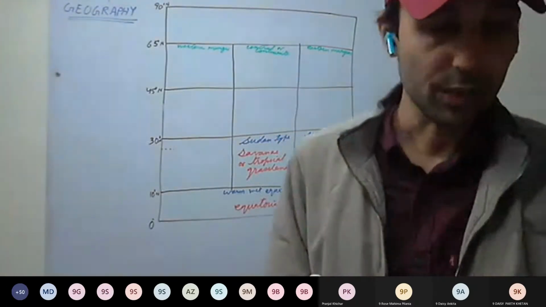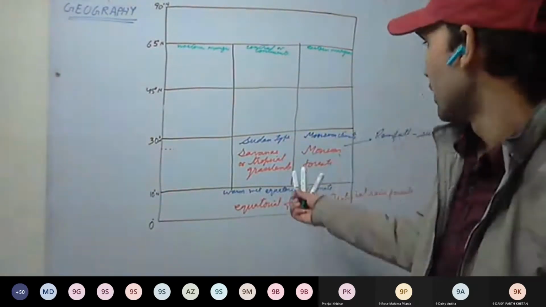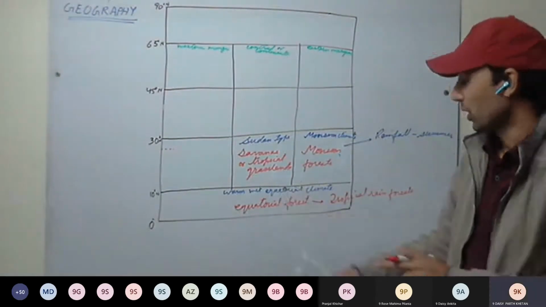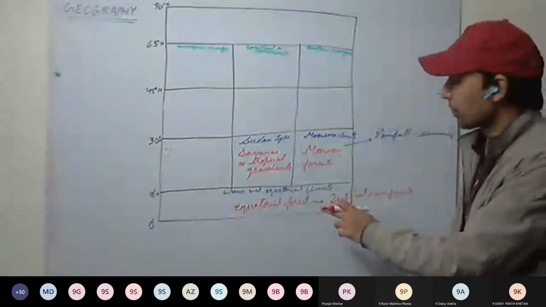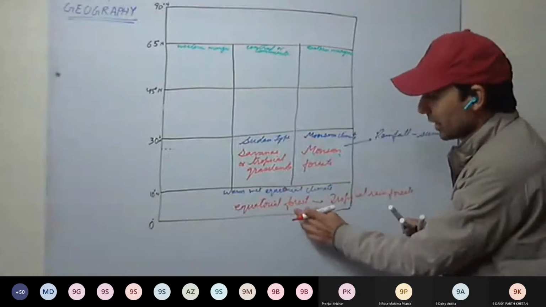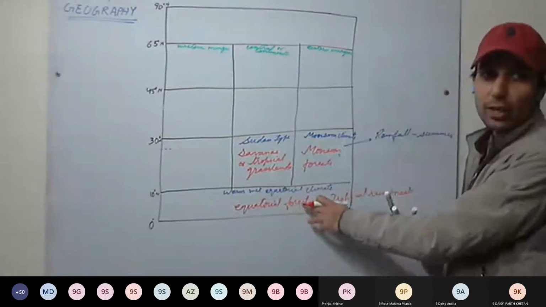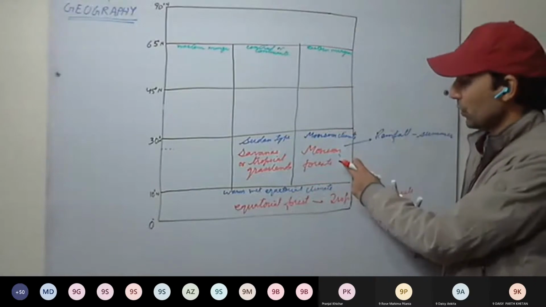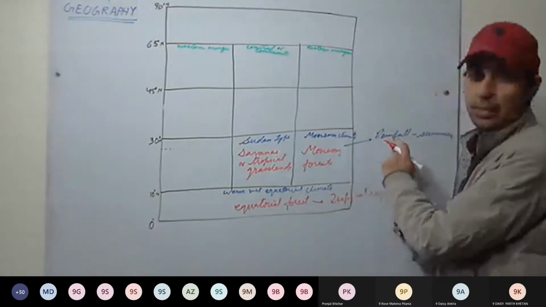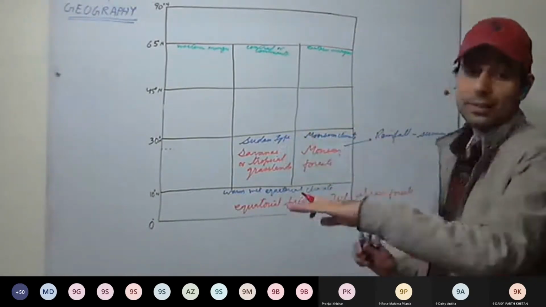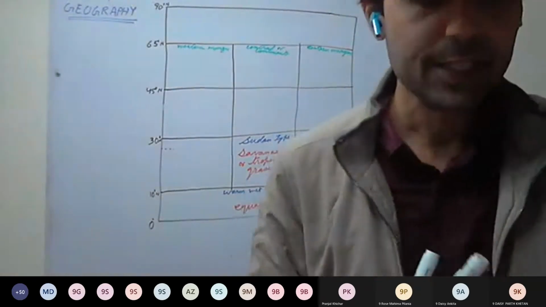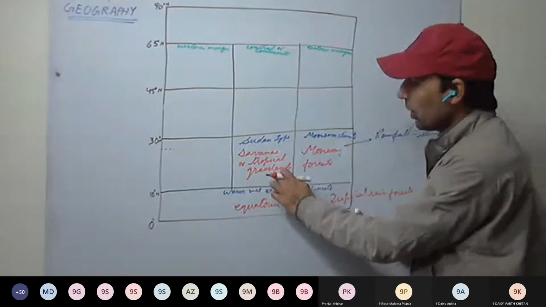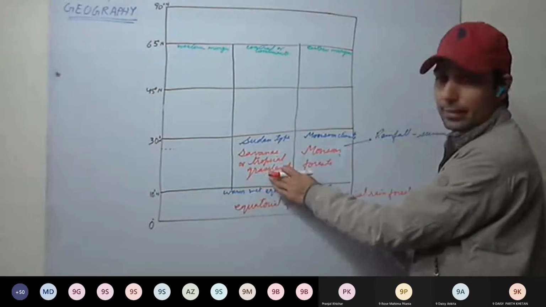And when does it have the rainfall? It will have the rainfall in summer, but less rainfall. See, in equatorial forest, it was heavy rainfall, around 250 centimeters. Monsoon forest, we have around 150 centimeters of rainfall, that is in summer. Here we have lesser rainfall, and it is around 80 centimeters. So rainfall mainly in summer, but a little less.